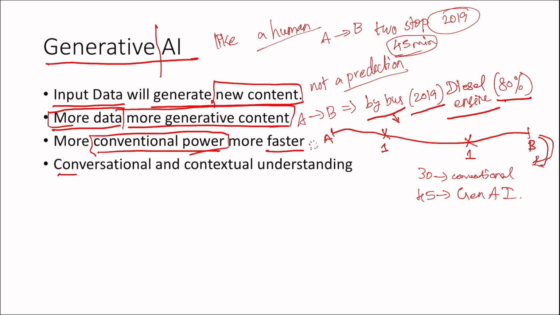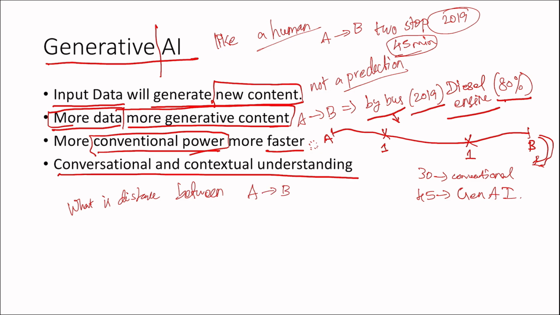Conversational and contextual: if I'm asking what is the distance between A to B, it will give you 45 kilometers. Then I ask any stops by bus, it will accept that this question belongs to the previous question, meaning there is a mutual connection, and it will show you yes, two stops.